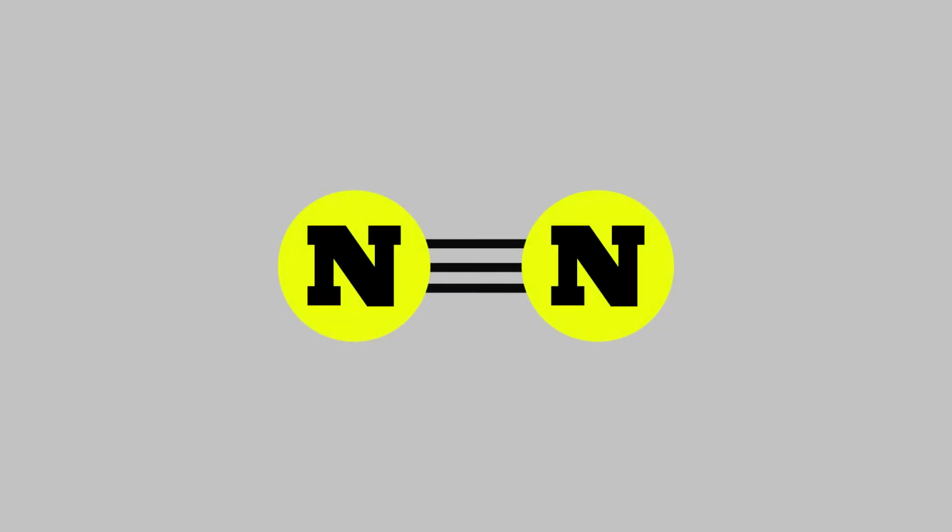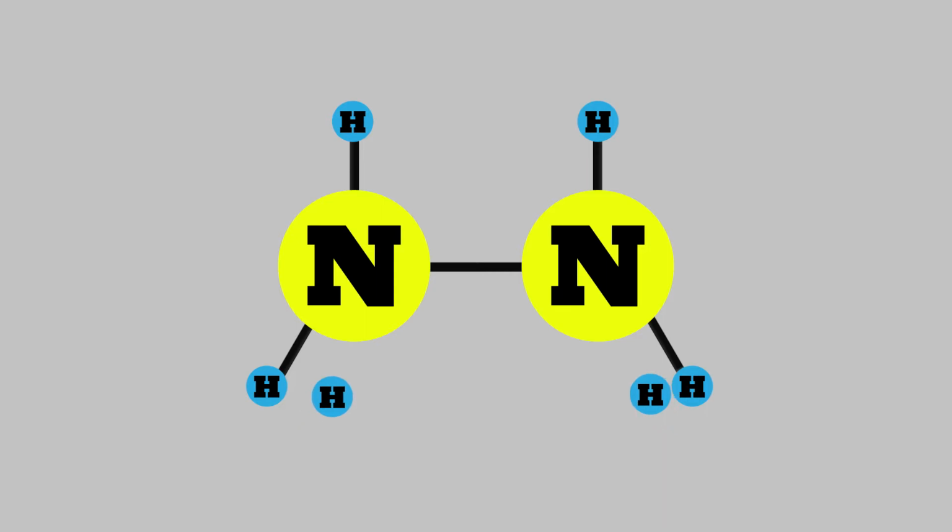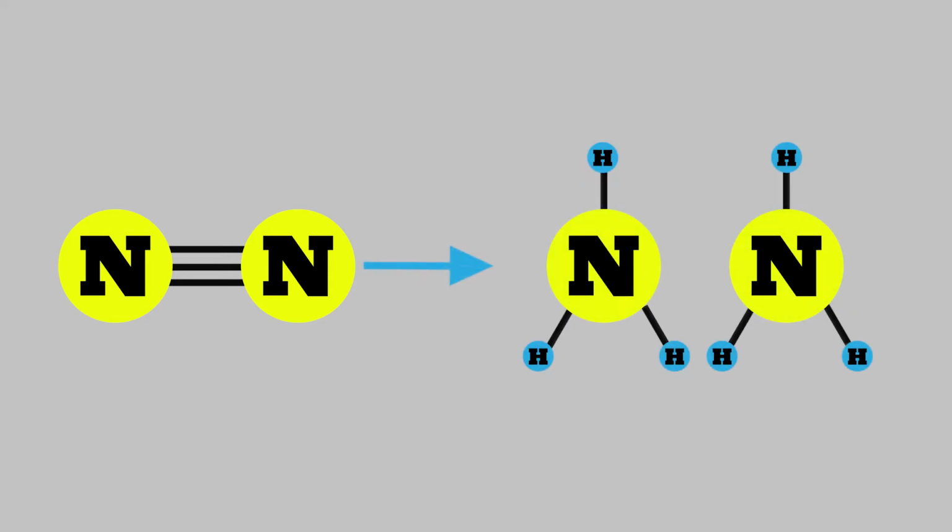Essentially, reduction is a process by which electrons are added to an element or compound. In this case, the electrons are added in the form of hydrogen atoms, which disrupt the bonds within the nitrogen gas. The reduction is a multi-step process in which the nitrogen's bonds to themselves are broken one by one as they form new bonds with hydrogens. The nitrogen gas composed of 2 nitrogens with a triple bond thus becomes 2 molecules of ammonia, each with 1 individual nitrogen bonded with 3 hydrogen atoms.